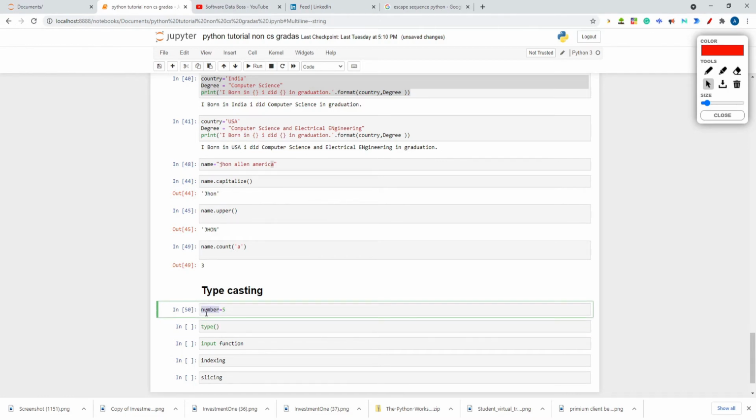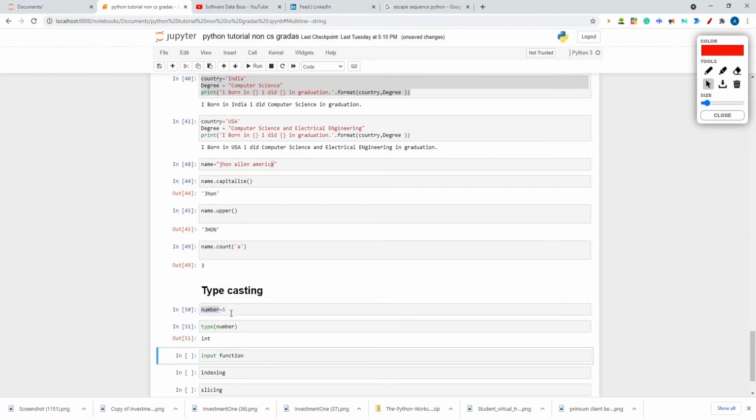I have already shown you this. It will show me the type as integer. Definitely integer type, because 5 is an integer. If I give 5.0 and if I check now, type is float, right? But what if I write like this, number and then '5'. So this single quotation, whether single or double quotation, will be considered as a string. If I check, see, now type is giving str. What does str mean? Str means string. The type is string.